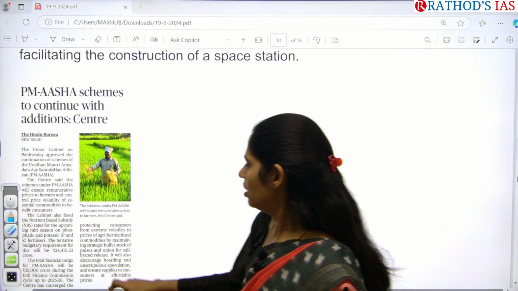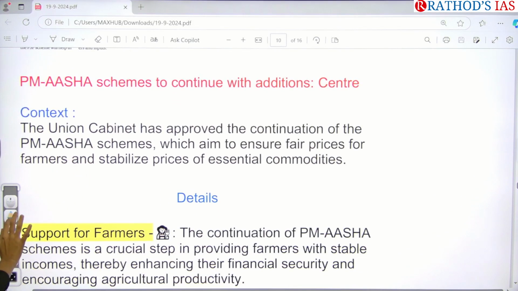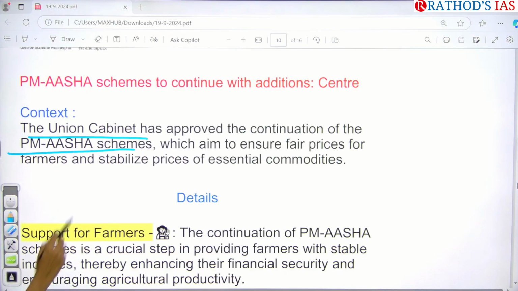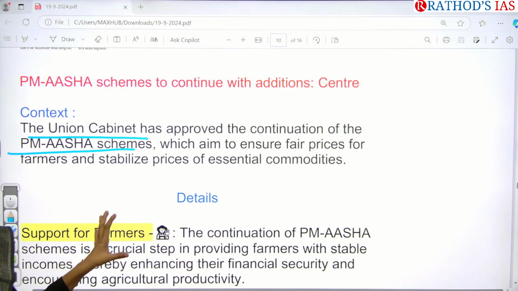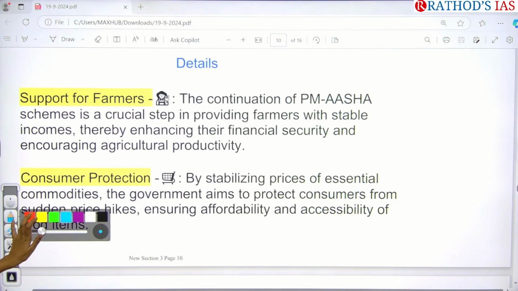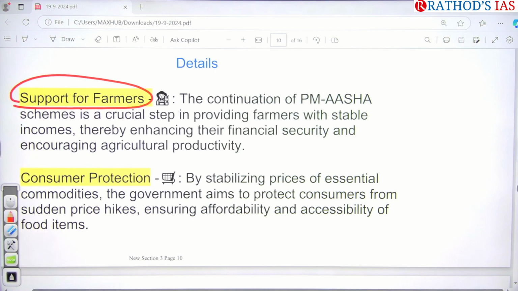Okay, so let us see this in detail, and you have to know about the components of this scheme. It is very important. So Union Cabinet approved the continuation of this PM Asha scheme, and the important aim is to ensure fair prices for farmers and to stabilize the market prices of especially essential goods. Okay, so what are the things that you can get here? Whenever government is providing this scheme, obviously it will be providing support for farmers so that they will be getting some stable income. These are the keywords that you have to use: stable income.